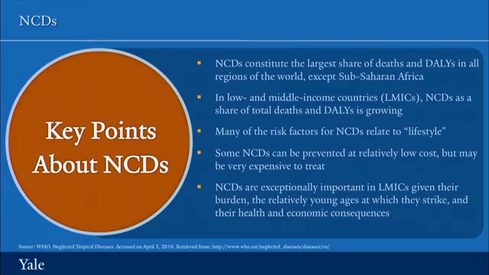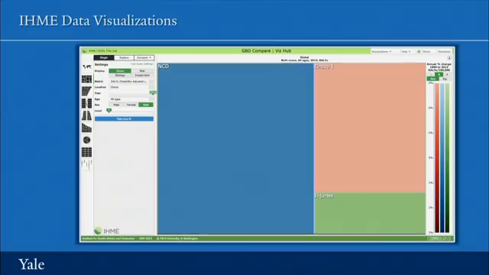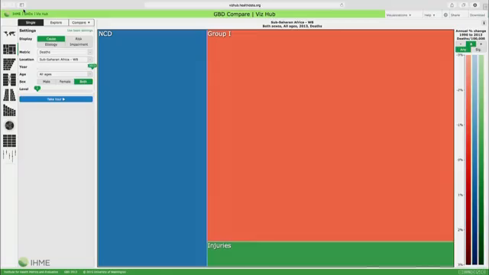Let's explore these points further with the help of the website from the Institute of Health Metrics and Evaluation. We're going to look first at the distribution of the burden of deaths by Group 1, Group 2, or Group 3 disease. Group 1 is communicable, perinatal, and nutritional and maternal. Group 2 is non-communicable, and Group 3 is injuries and accidents, or injuries, excuse me.